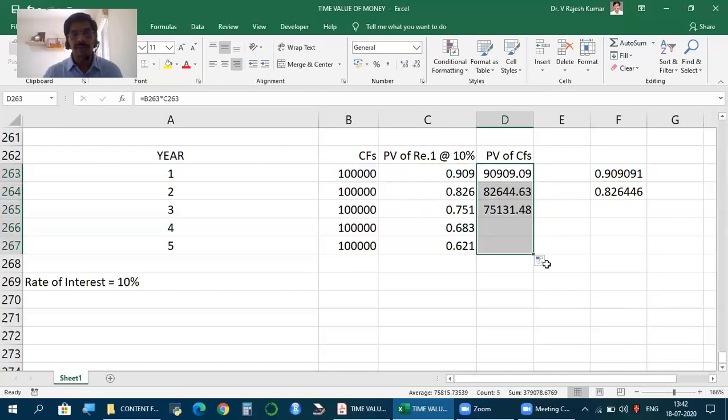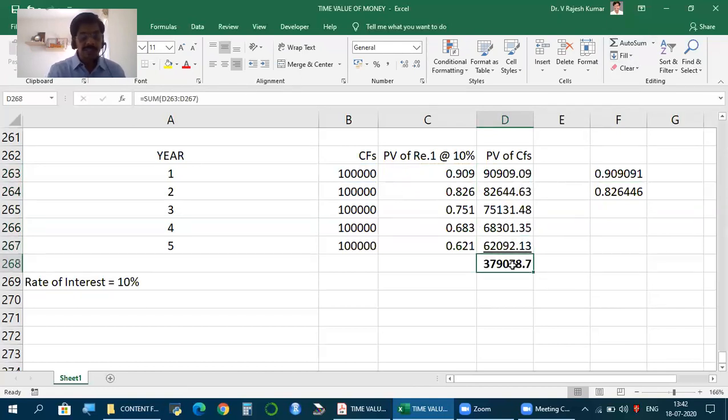Calculate. And if we add it, friends, how much is the present value of 1 lakh received each year for 5 years? It's an annuity. So you may get 5 lakh, but in today's value, it is so much. Now, this is the direct way to calculate, simplest, and you can consider doing this. But there are 2 other ways to do, which is simpler and which is usually what we go for.